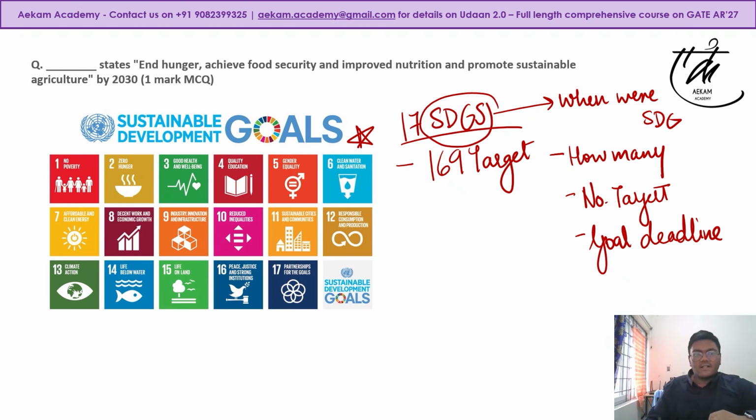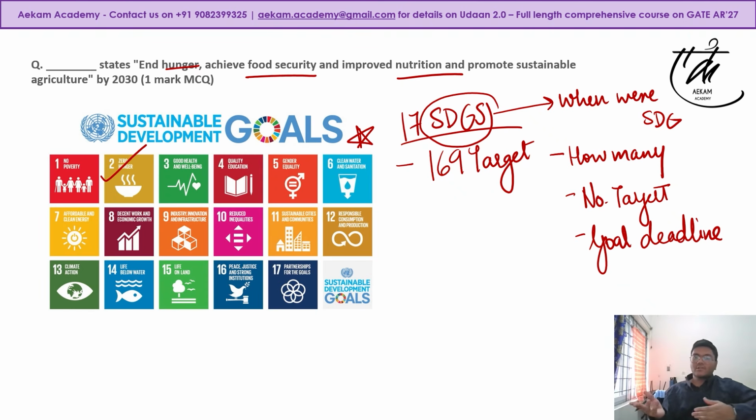The question was, which of the following SDG states that end hunger, achieve food security, and improve nutrition, promote sustainable agriculture by 2030. The answer is SDG 2, which is zero hunger. Because there is hunger, food security, nutrition, so it is SDG 2. The options I think included SDG 11 and SDG 6 also.